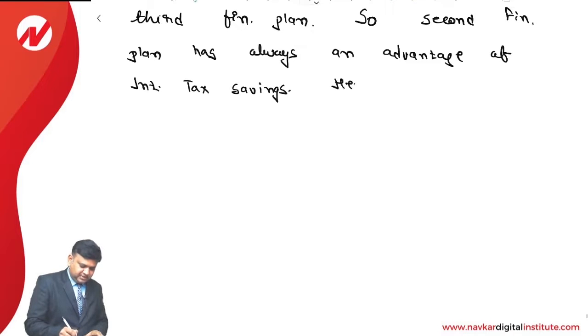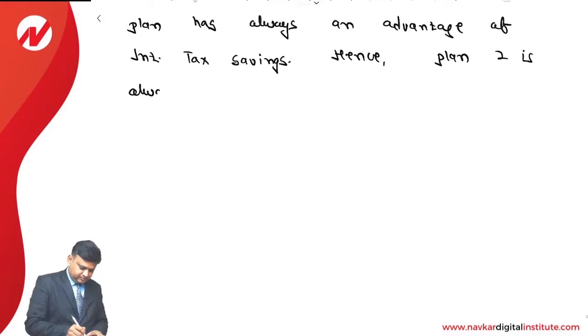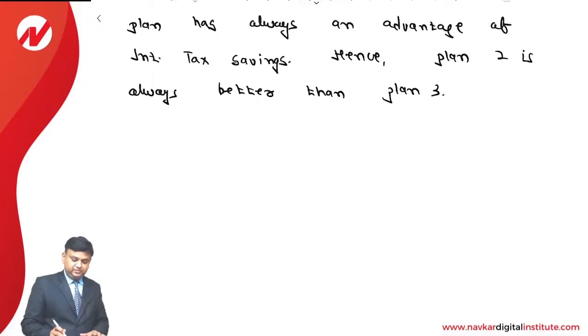Full stop. Hence, plan 2 is always better than plan 3. Full stop.